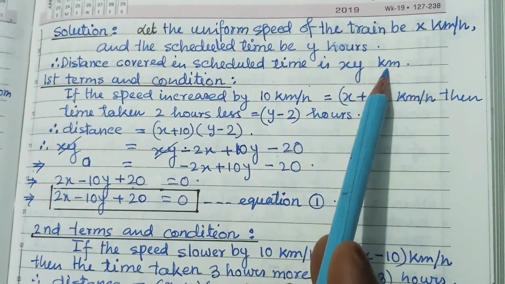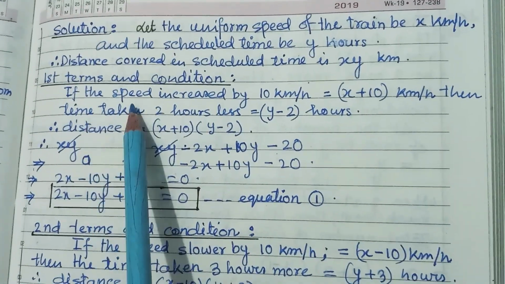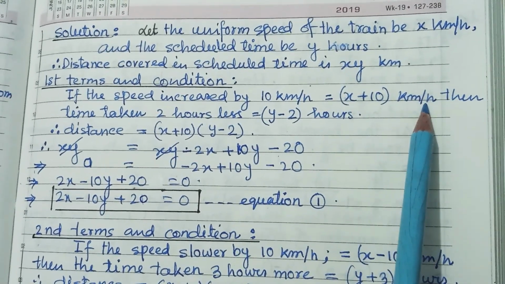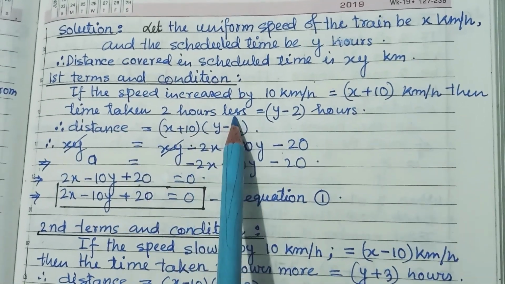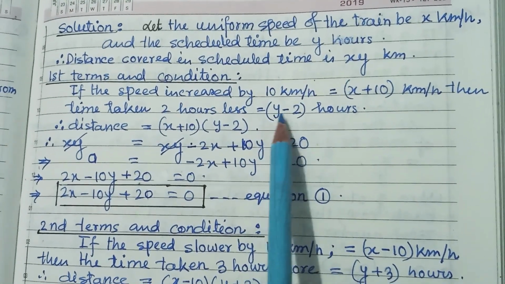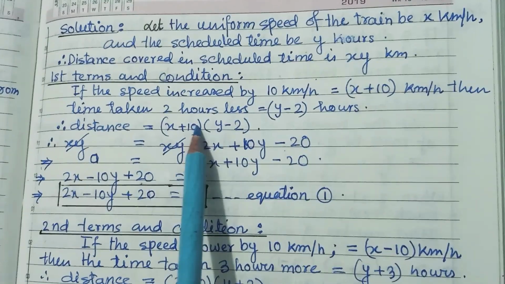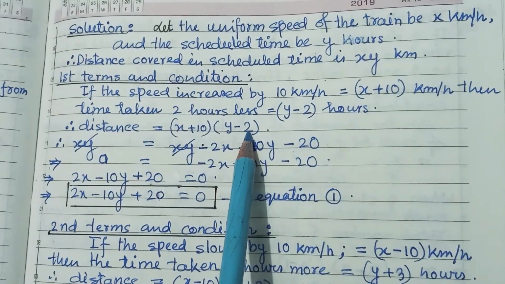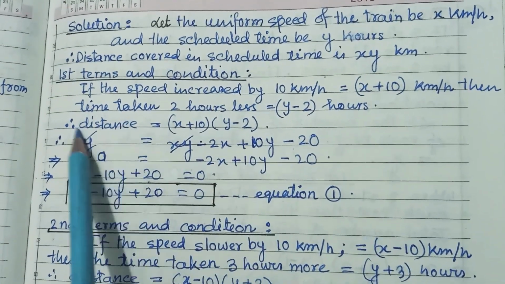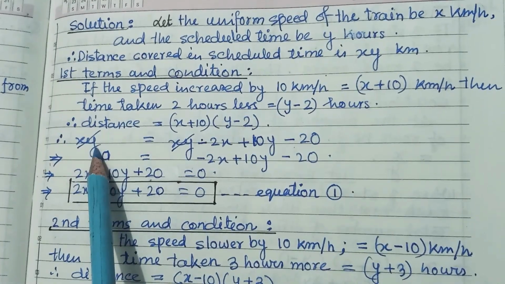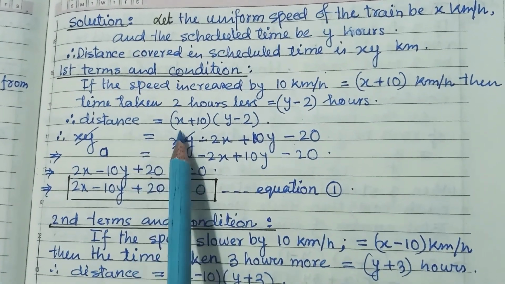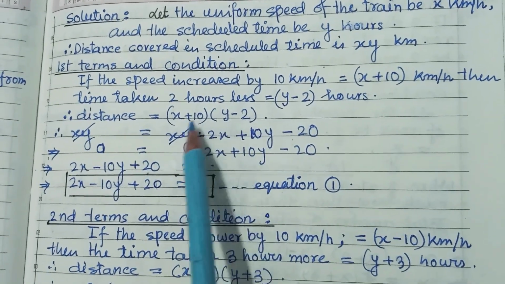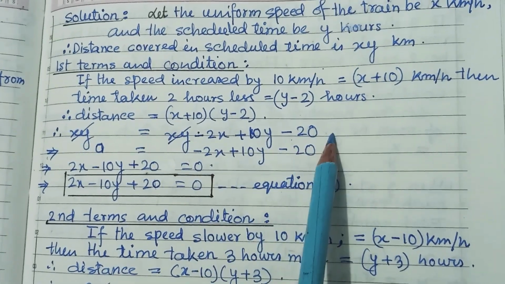It is the distance. Now, first terms and conditions, if the speed increased by 10 km per hour, so it should be x plus 10 km per hour. Then time taken 2 hours less. Time was y minus 2 hours. Now, distance is speed into time. So, it is x plus 10 into y minus 2. Now, previously our distance was xy. That is xy is equal to this one. When you multiply it, it will come like this.